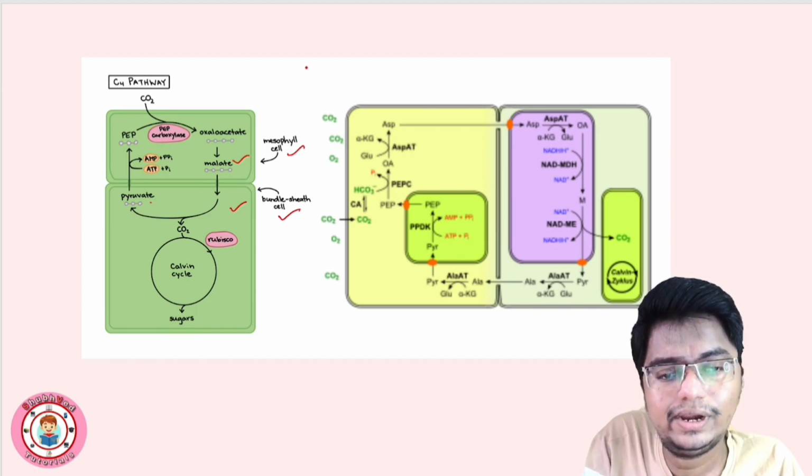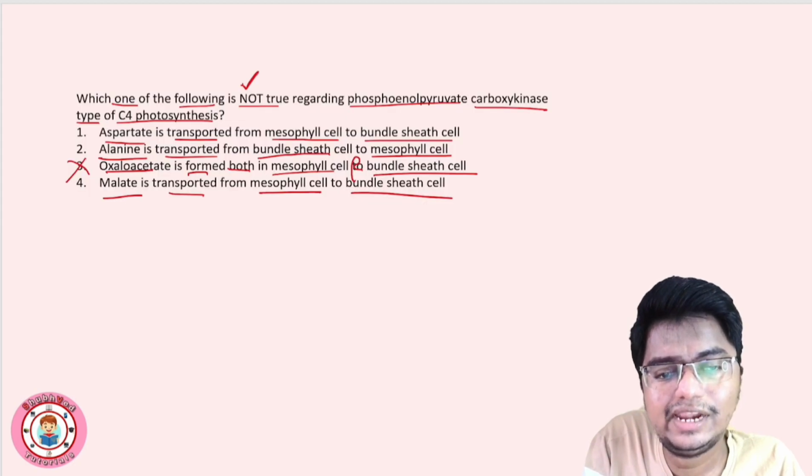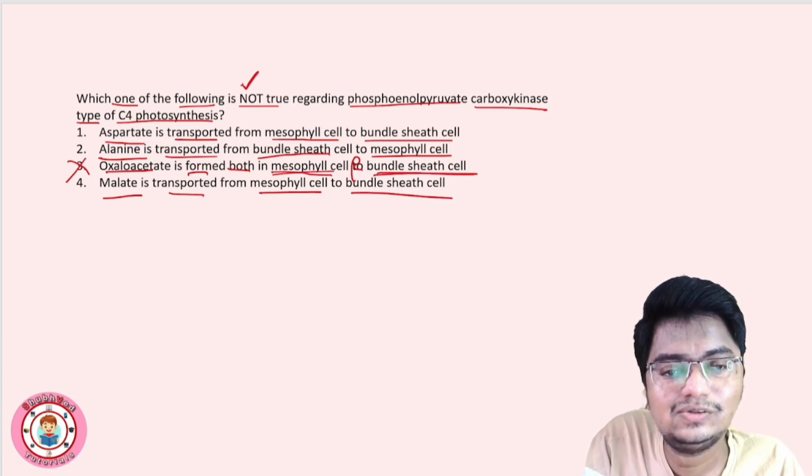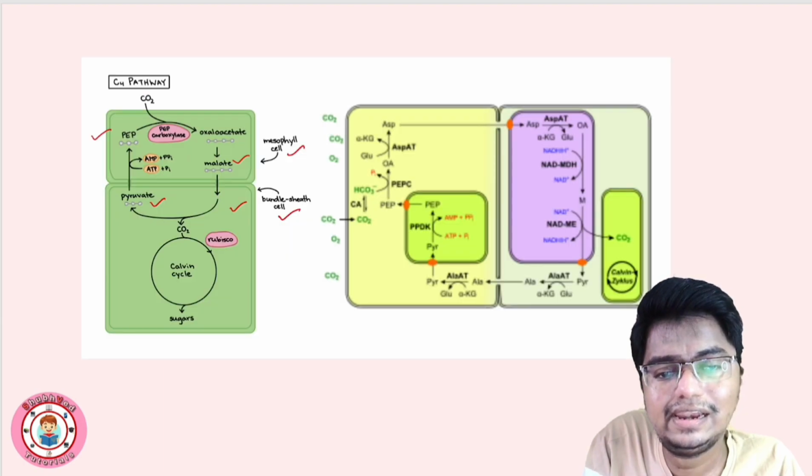Malate से pyruvate, pyruvate is going in mesophyll cell. तो बेसिकली यहाँ पे जो क्वेश्चन है इसमें स्टेटमेंट क्या है, oxaloacetate is formed both in mesophyll cell and bundle sheath cell. ऐसा नहीं होता. That we can clearly understand. Oxaloacetate is formed in mesophyll cell only. Right? So this is the oxaloacetate.